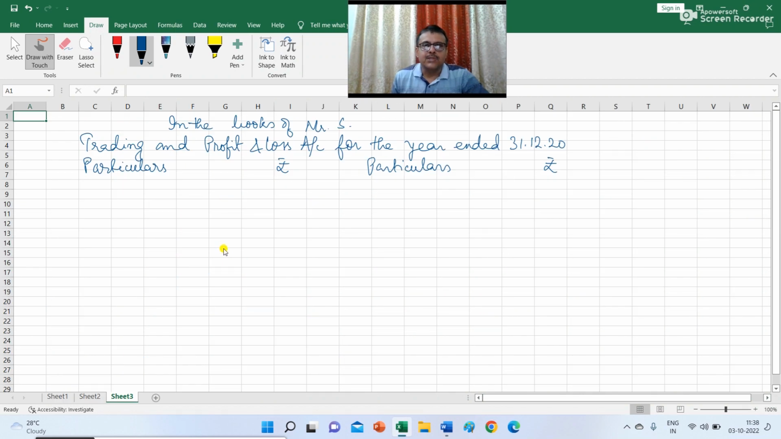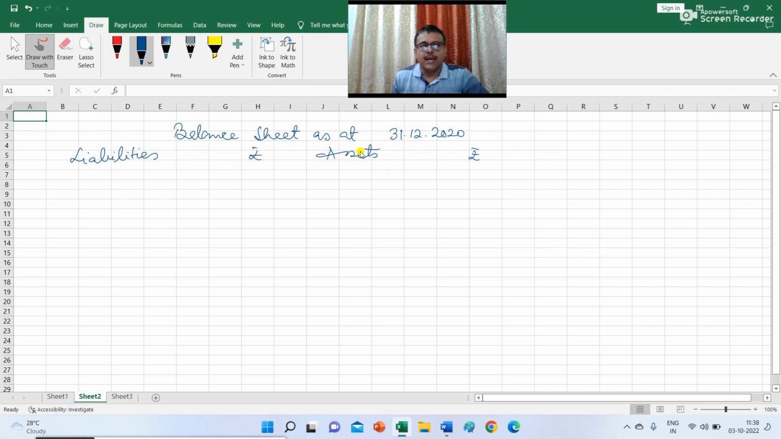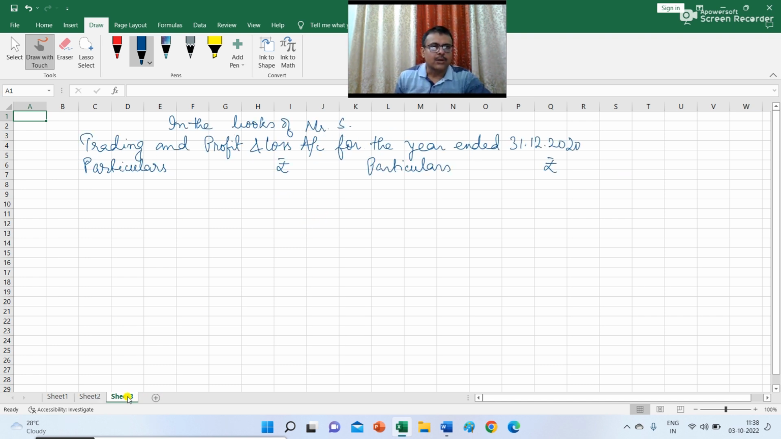So I have prepared the structure for trading and profit and loss account for the year ended 31st December 2020 and the balance sheet as at 31st December 2020. So the first item which is given in the trial balance is the opening stock. So you have to record the opening stock in trading account. So opening stock is for rupees 1,40,000.